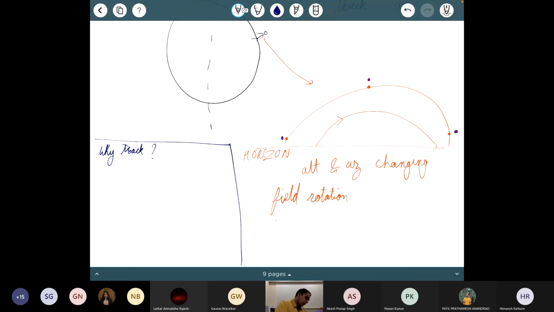But it means that an object on the equator is going to move how many degrees per day? 360 degrees per 24 hours, right? So that is 15 degrees per hour, or 15 arc minutes per minute, or 15 arc seconds per second. Everything I'm dividing by 60 on both sides.